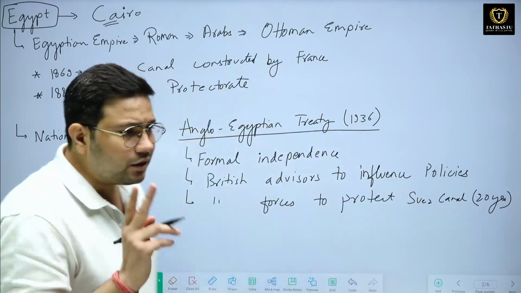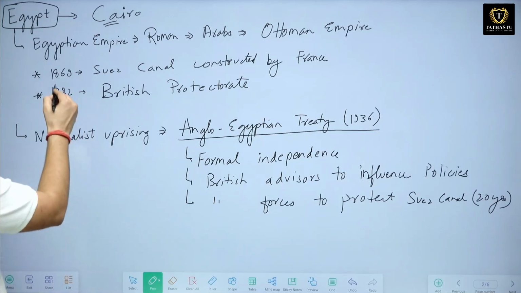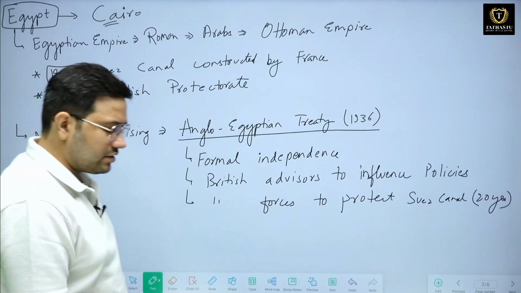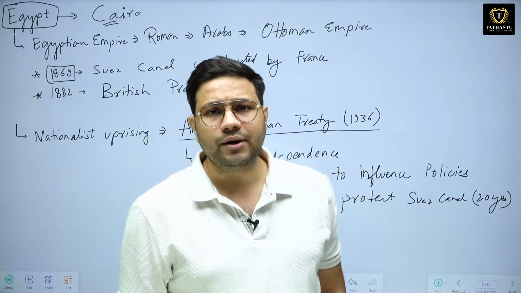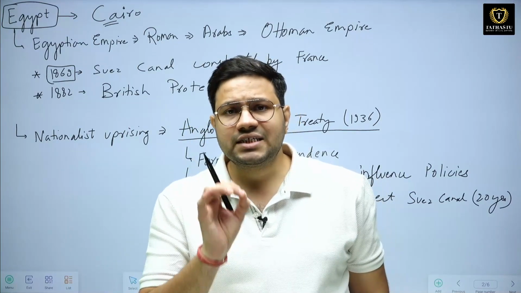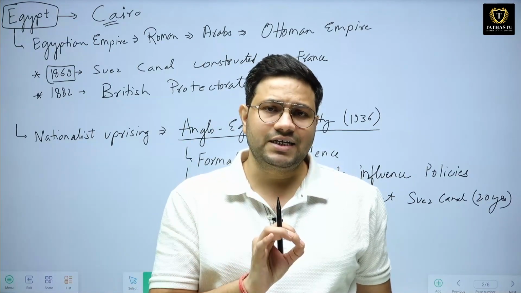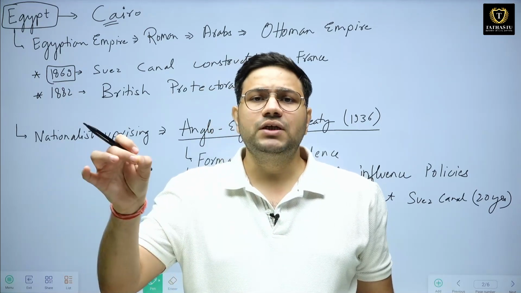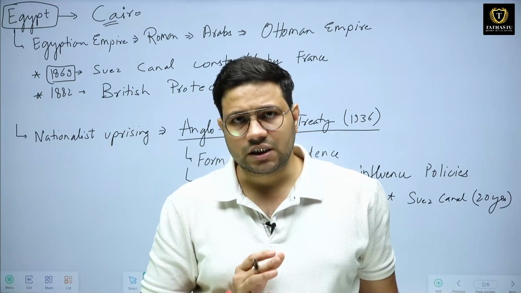Now, before that, two important things happened. One was that in 1869, the Suez Canal was constructed by France. Now, the Suez Canal is very important because it saves a lot of travel distance for the European powers to connect themselves with the Far East or the Eastern countries.